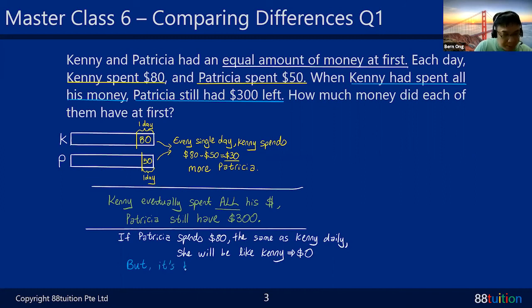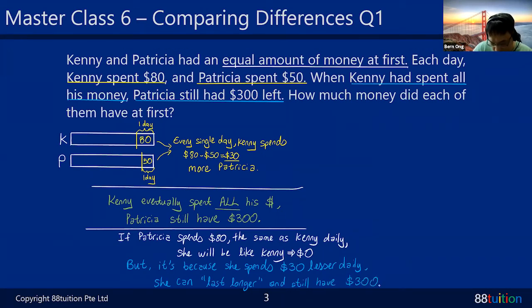But it's because she spends $30 lesser daily, it results in her having extra money. So she can actually last longer and still have $300. Is that okay? Do you understand this?